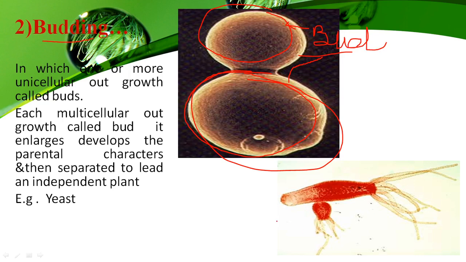It is also observed in Hydra. You know this diagram very well. It is also observed in yeast, where a bud is seen. It means a single organism is involved. हम क्या देख रहे हैं? asexual reproduction. वहाँ पे सिर्फ single organisms involved होते हैं. The reproduction occurs by means of a single organism.